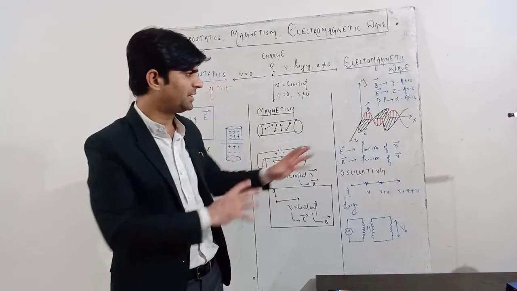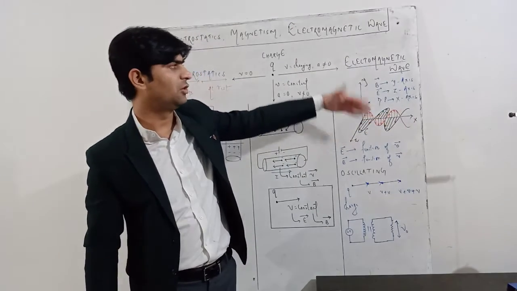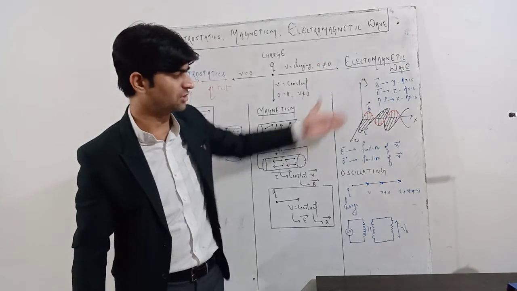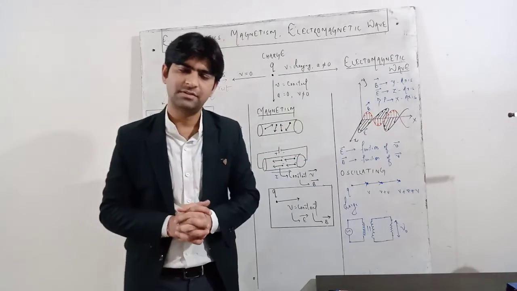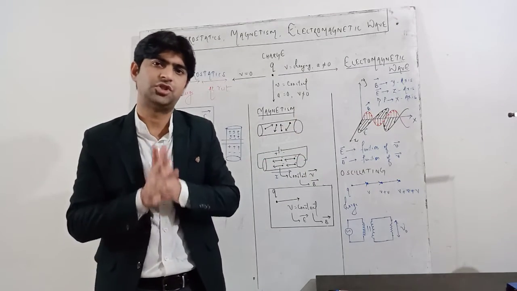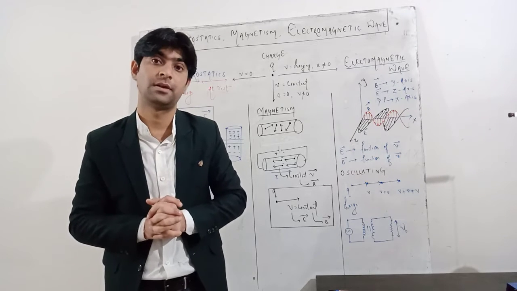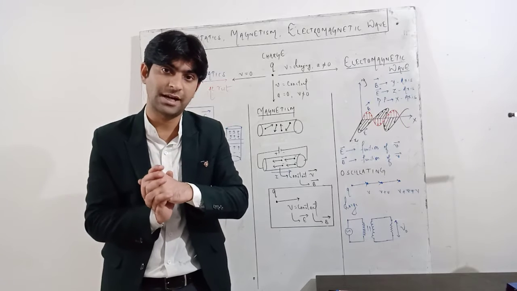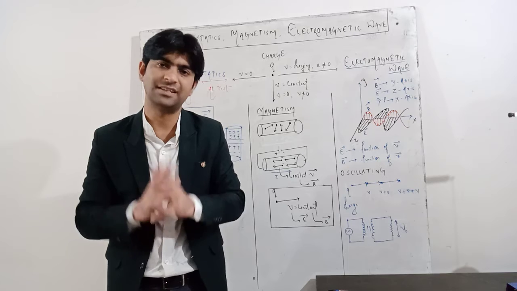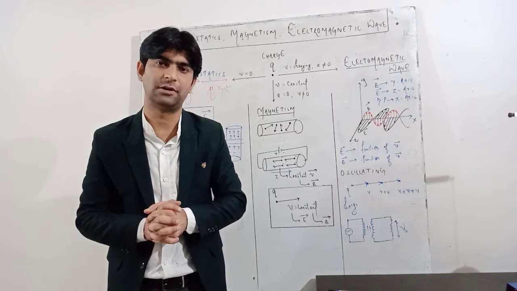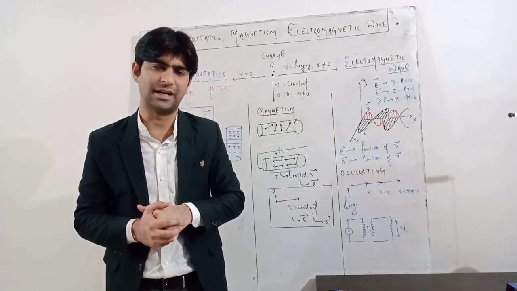You may change the axes. You may take the vibration of the electric field on x and the magnetic field on y, then the direction of propagation will be z. So an electromagnetic wave is a wave produced by a charge moving with a variable velocity, that means an accelerated charge. The electrical and magnetic components are mutually perpendicular to each other, and the direction of propagation is mutually perpendicular to the direction of oscillation of both the electric field and magnetic field.